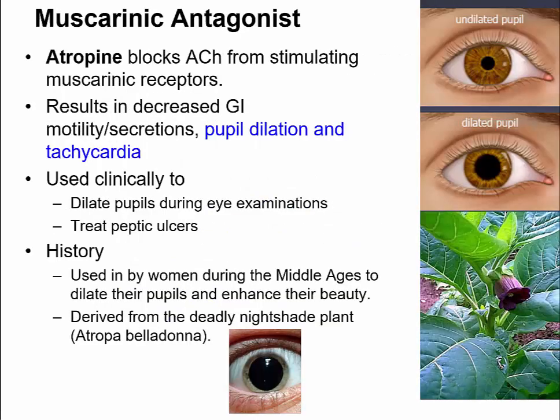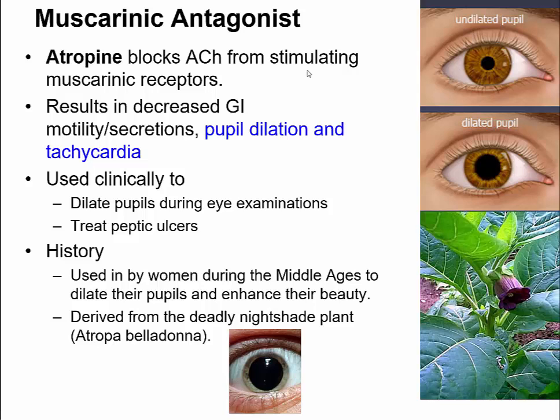So let's look at some examples of muscarinic antagonists. Atropine blocks acetylcholine from stimulating muscarinic receptors. You want to star that. Know that atropine is going to block acetylcholine from activating its muscarinic receptors. This results in a decrease in GI motility and secretions. It's going to cause pupil dilation, because remember, the parasympathetic is what causes pupil constriction. When you take atropine, that's going to cause pupil dilation. And it's also going to cause tachycardia, because remember, acetylcholine causes a decrease in heart rate.